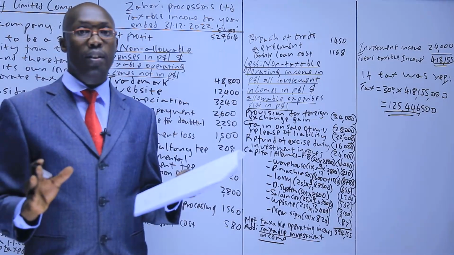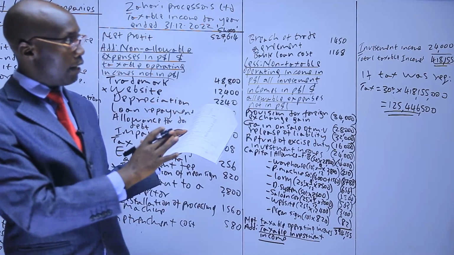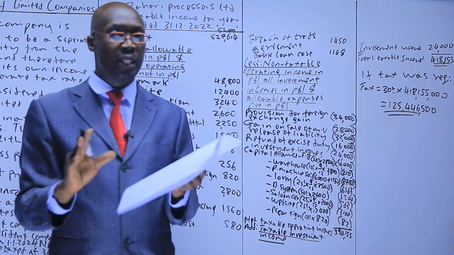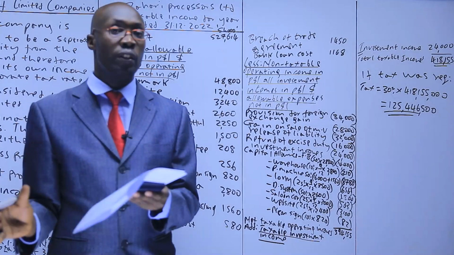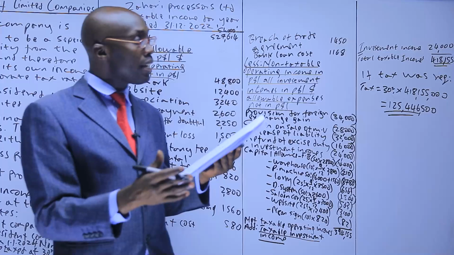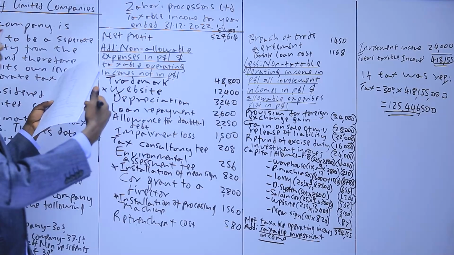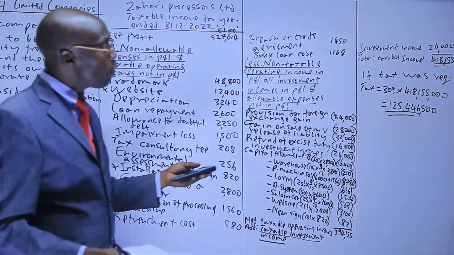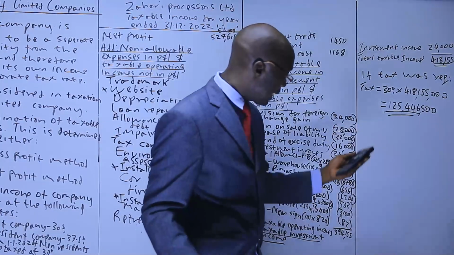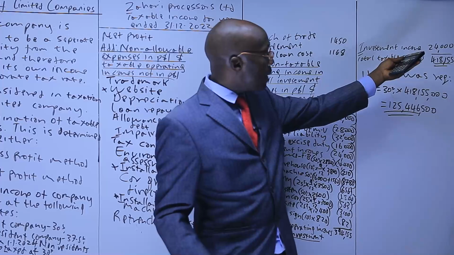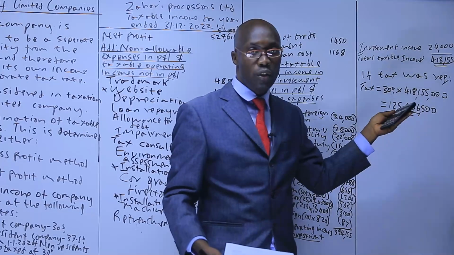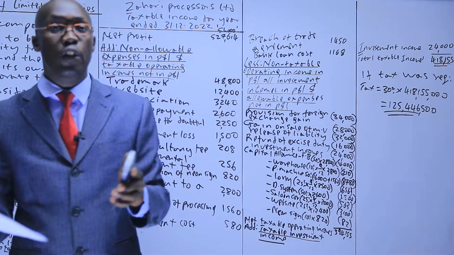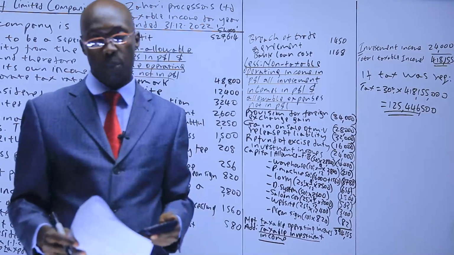In case you are told to use the gross profit method, or in case you have not been given the net accounting profit and use the gross profit method, you just have the same. You just start with the sales, cost of sales, and other income, less allowable expense. Then at the end of it, you'll get the taxable operating income, add the investment, and then if you are asked to get the tax, you do the same. So it's all about whether you have been given the net accounting profit or not, then you know the method that you're supposed to use.